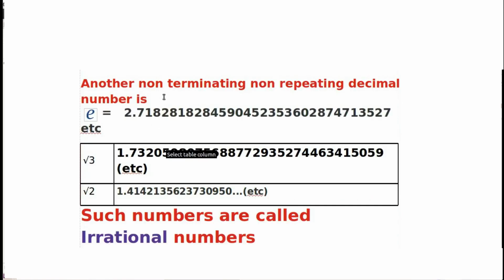Another non-terminating, non-repeating decimal number is e. That is equal to 2.718281828 etc. This is also not terminating and not repeating. Similarly, root 3 and root 2 are also like that: non-terminating and non-repeating. Such numbers are called irrational numbers.